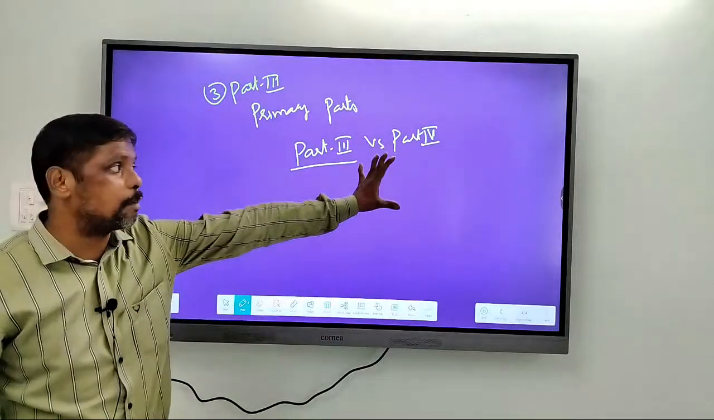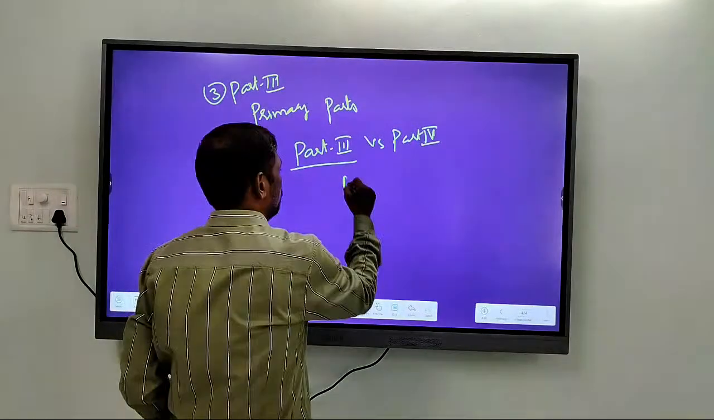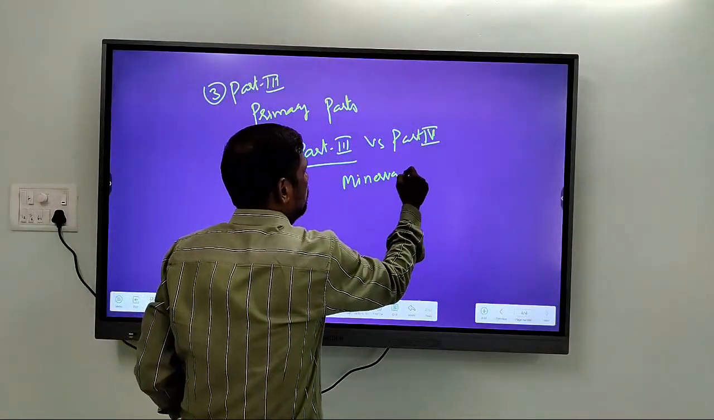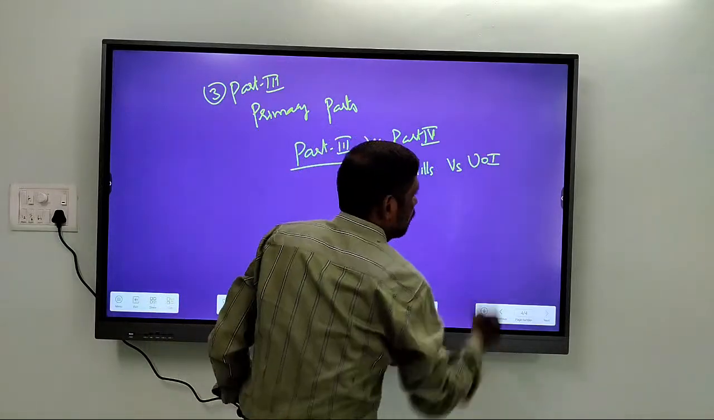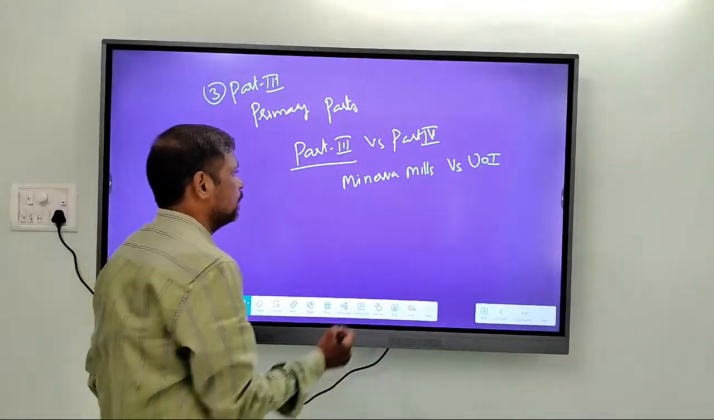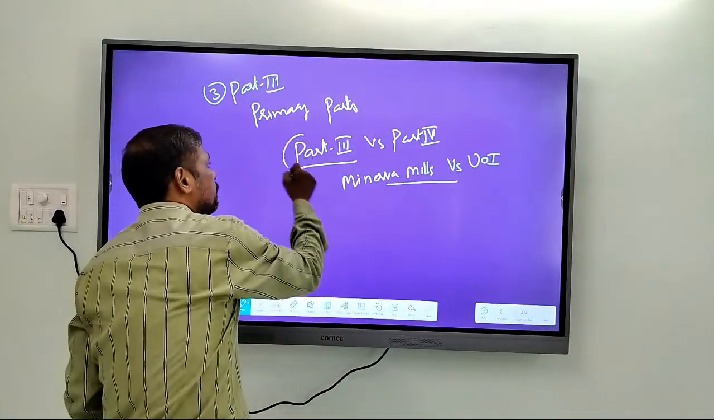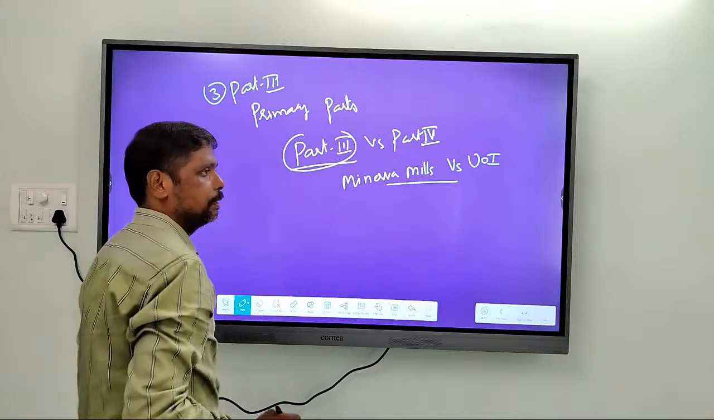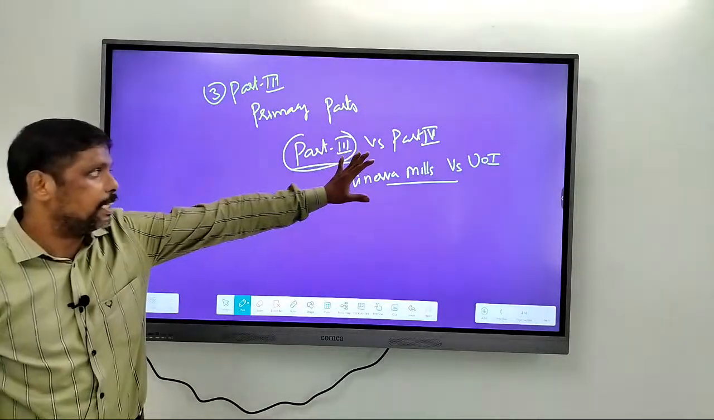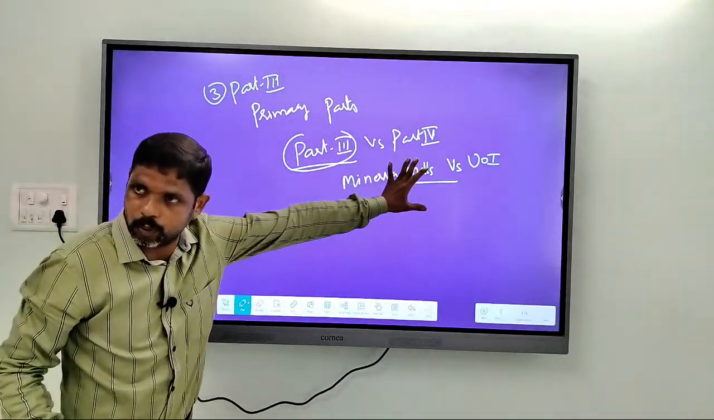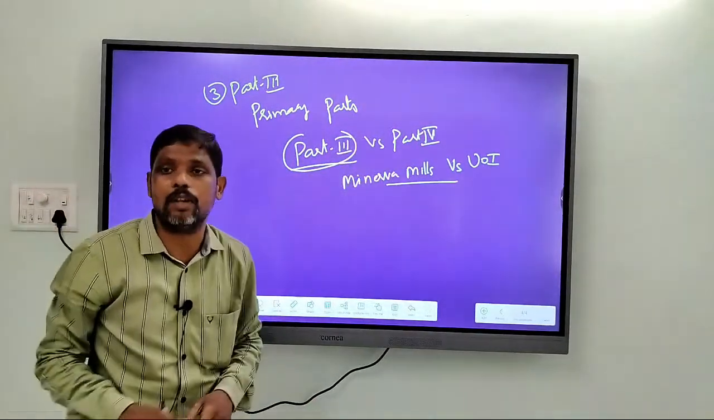So the Supreme Court in Minerva Mills versus Union of India case clearly said that primacy is given to Part 3. That means in case of conflict, it is Part 3 that prevails over Part 4. In case of conflict, Part 3 prevails over other parts of the Constitution.